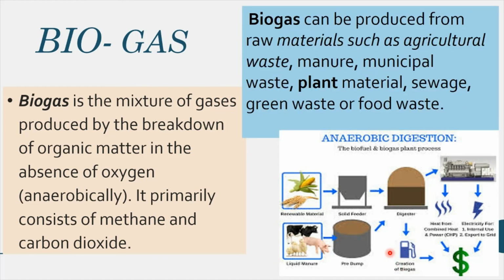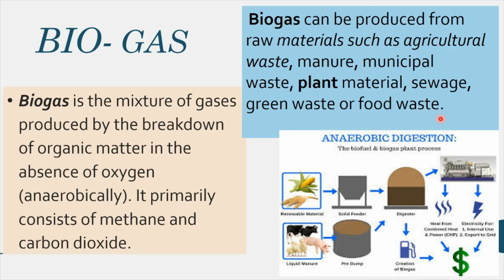Let's see the raw materials we can utilize: agriculture waste, manure, municipal waste, plant material, sewage, and green waste or food waste. All these things can be utilized for making biogas.